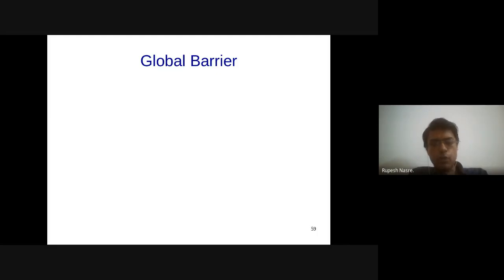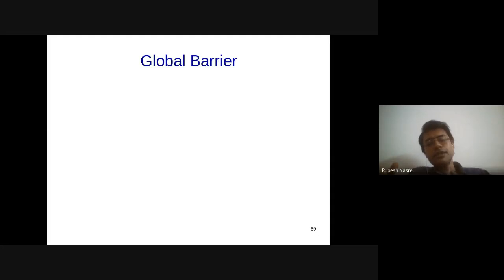Okay, so the global barrier, we have been talking about it for a long time. The easiest way to do a global barrier is you end the kernel, right? You come back to the CPU, and that is going to make sure that all the threads which are running on the GPU executing the kernel are going to finish.